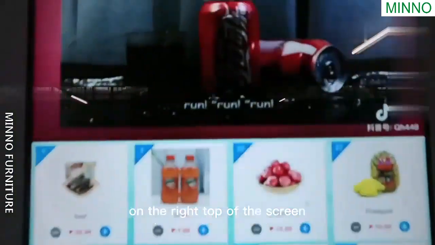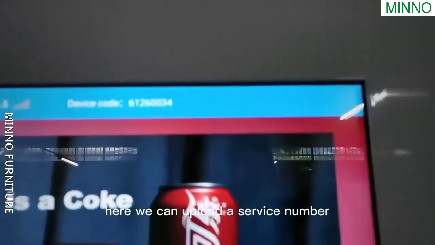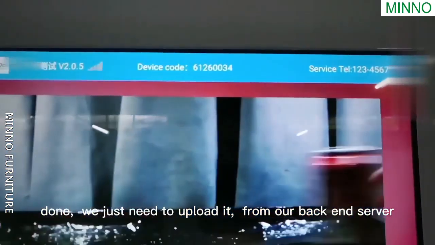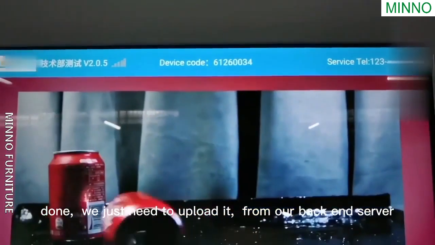On the right top of the screen, here we can upload a service number. Done. We just need to upload from our back-end server.